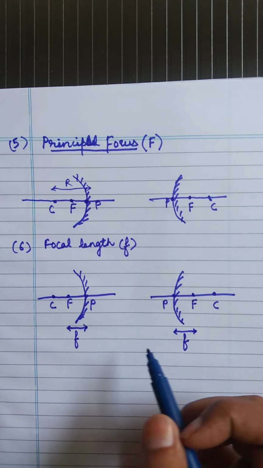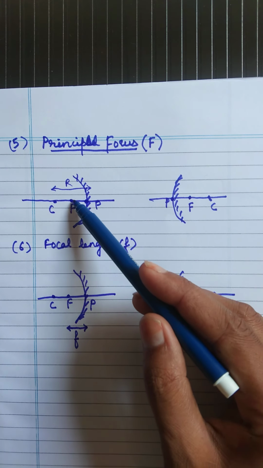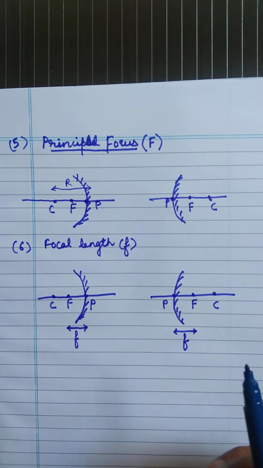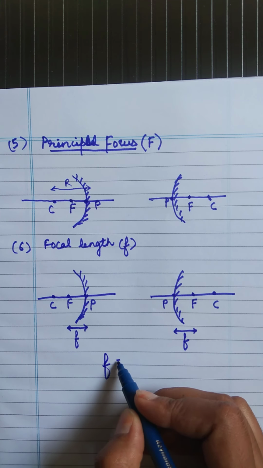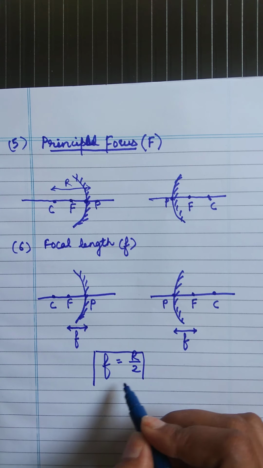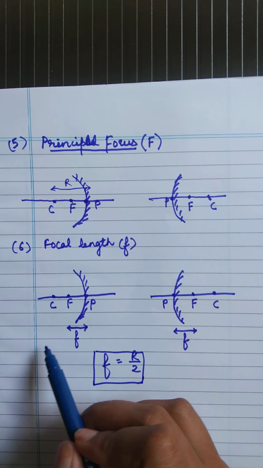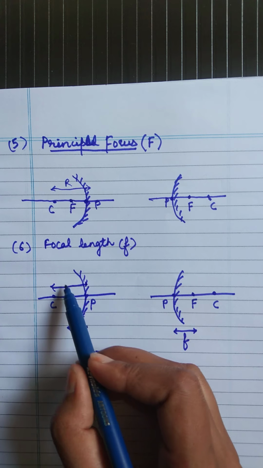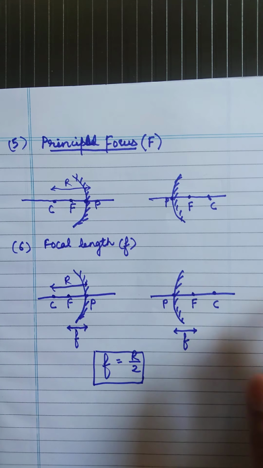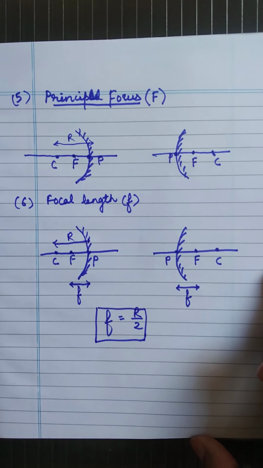So we can say that if the focus is at the midpoint between the pole and the center of curvature, then the focal length is equal to half of the radius of curvature, because it is at the midpoint.